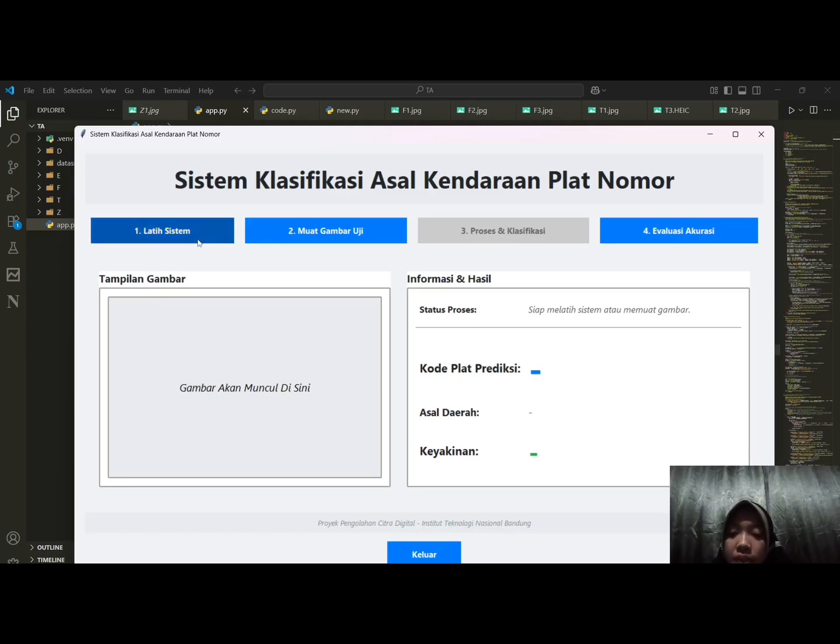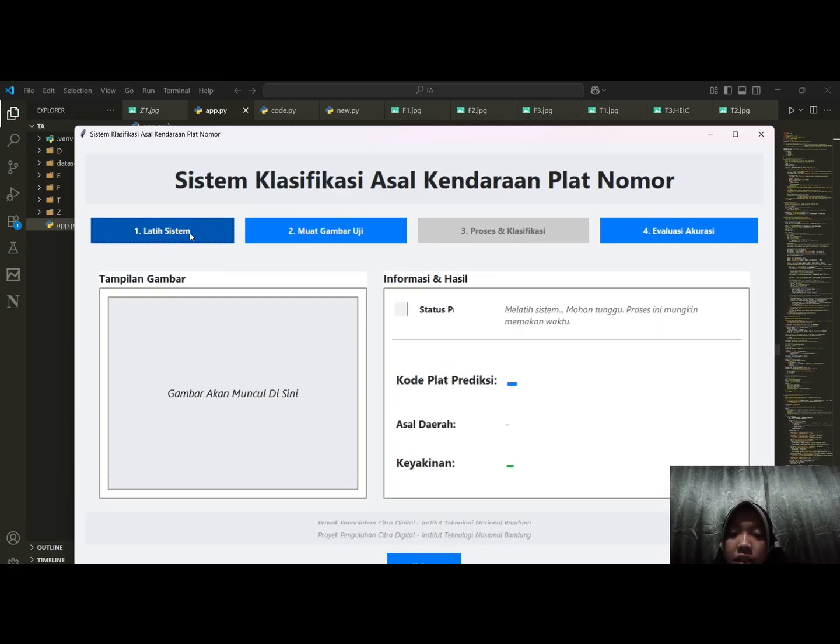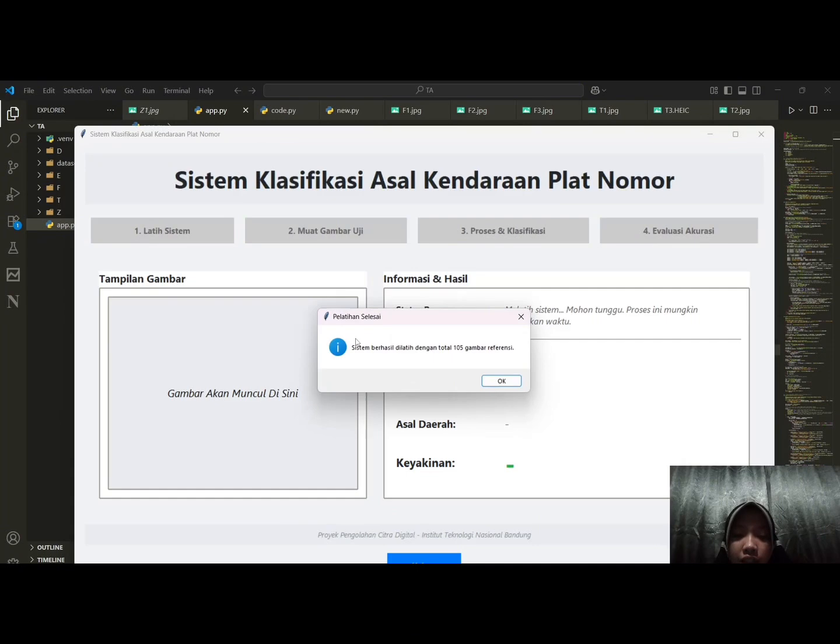When the train system button is clicked, the system begins training using a preloaded dataset. The system extracts features using HOG, histogram of oriented gradients, and builds a classification model. Once the training is finished, a notification appears saying training completed successfully, confirming that the process was successful.